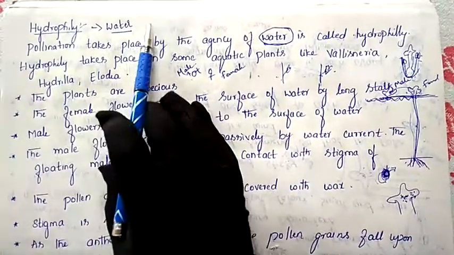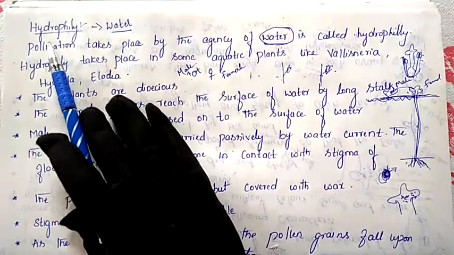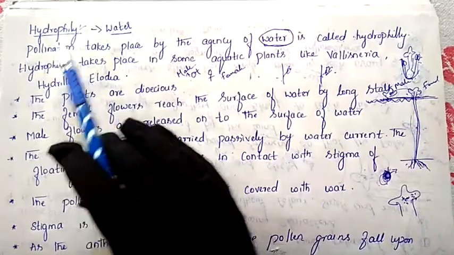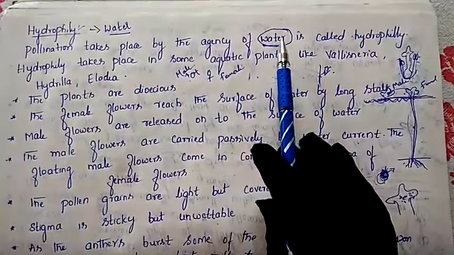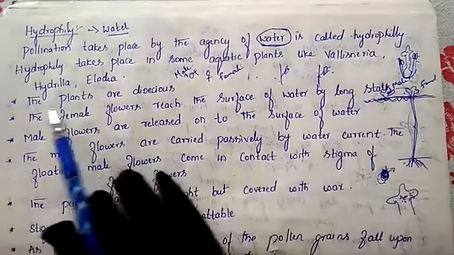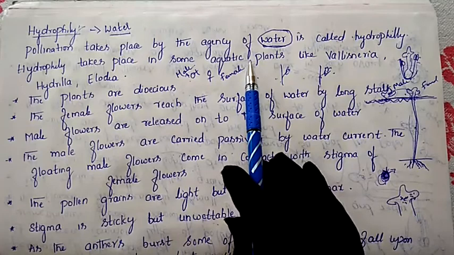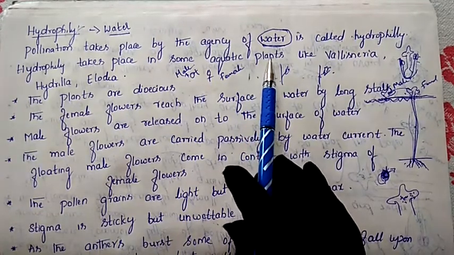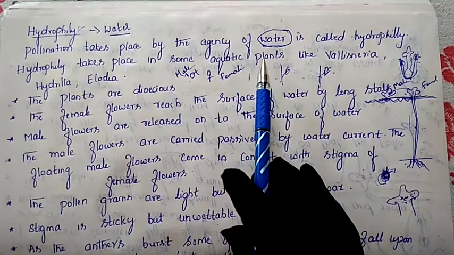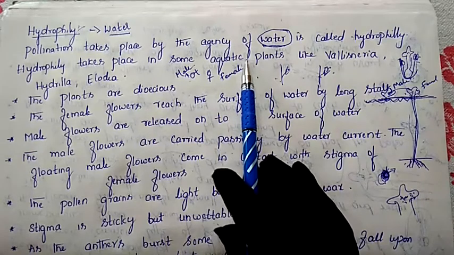Hydro means water; the name itself shows it. So if pollination takes place with the help of water, it is called hydrophily. Now, hydrophily takes place in some aquatic plants. Aquatic plants means the plants which are living in the water. Such plants we call aquatic plants.